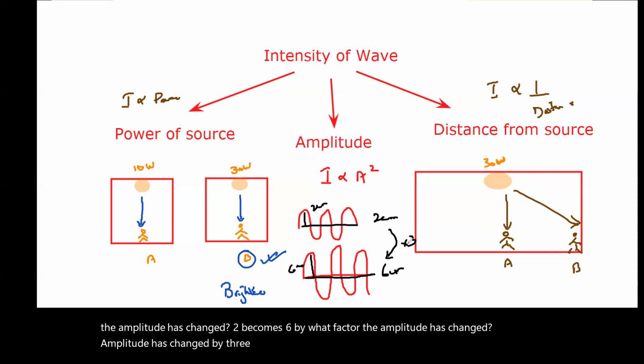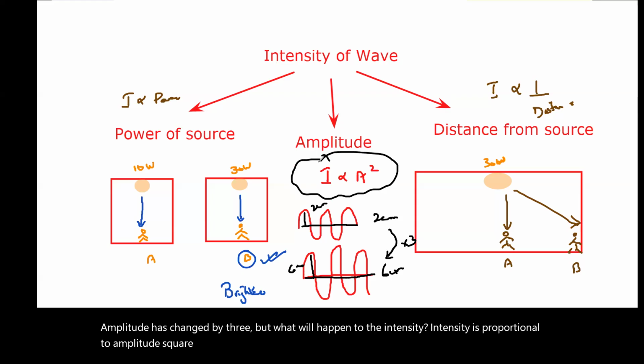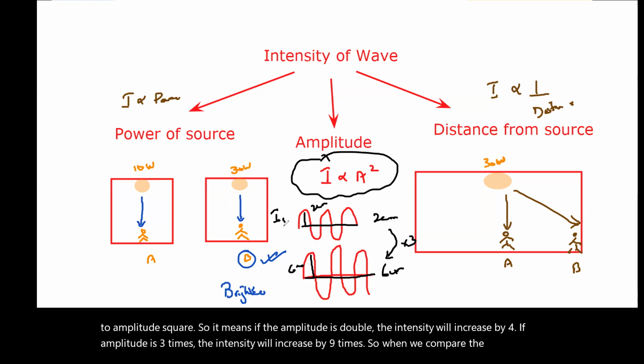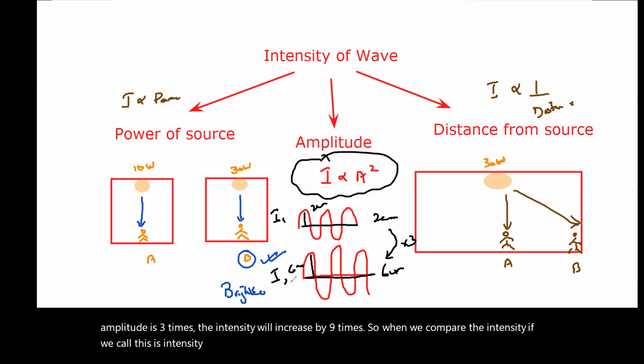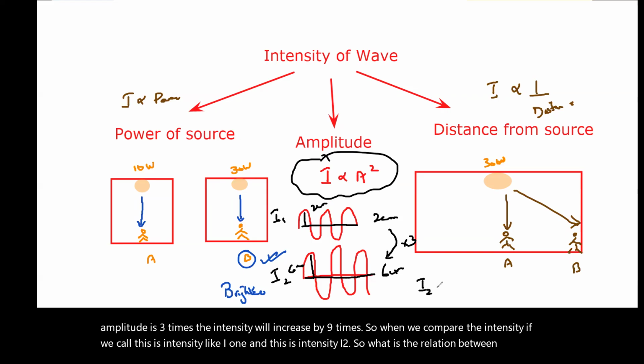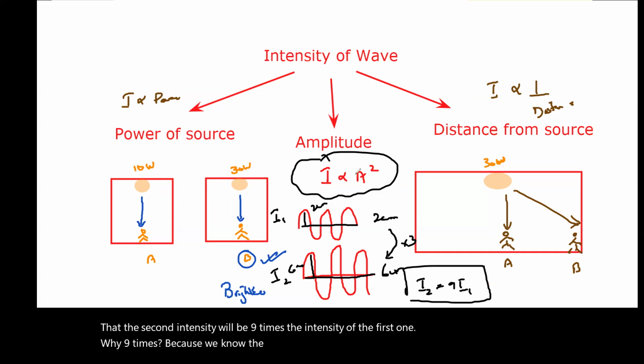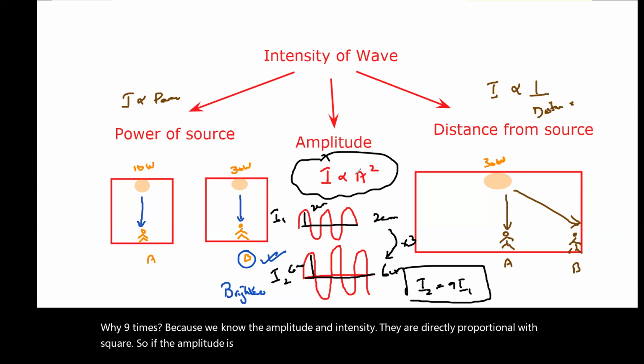But what will happen to the intensity? Intensity is proportional to amplitude squared. So it means if the amplitude is doubled, the intensity will increase by 4. If the amplitude is 3 times, the intensity will increase by 9 times. So when we compare the intensities, if we call this intensity I1 and this intensity I2, what is the relation between them? The second intensity will be 9 times the intensity of the first one. Why 9 times? Because the amplitude and intensity are directly proportional with a square. So if the amplitude is doubled, what is the square of 2?